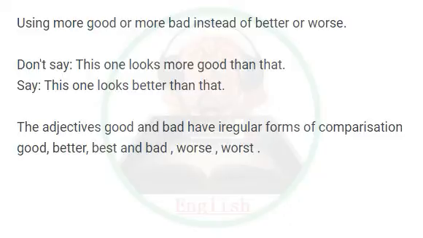Using more good or more bad instead of better or worse. Don't say, this one looks more good than that. Say, this one looks better than that. The adjectives good and bad have irregular forms of comparison: good, better, best, and bad, worse, worst.